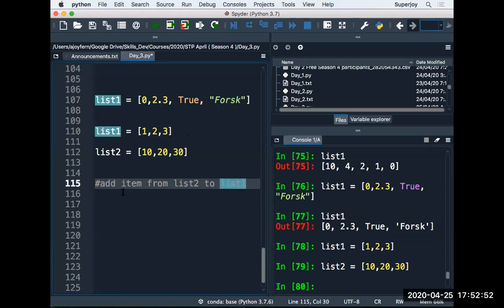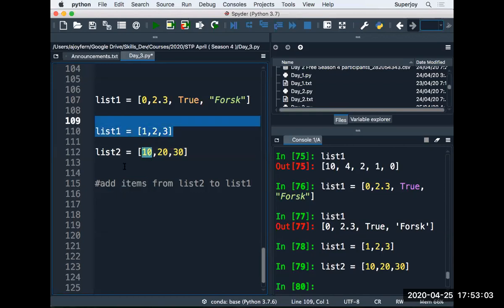I have to take item 10 from list 2 and add it to list 1, then 20, and then 30. How can I do that? I have to append individual items from list 2 to list 1.